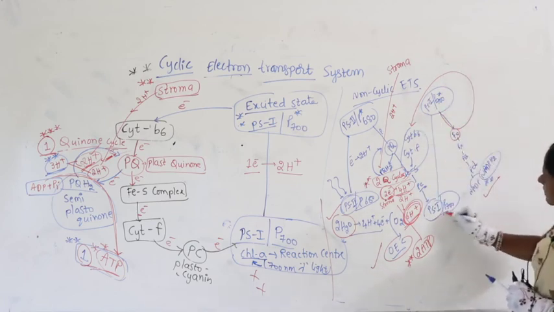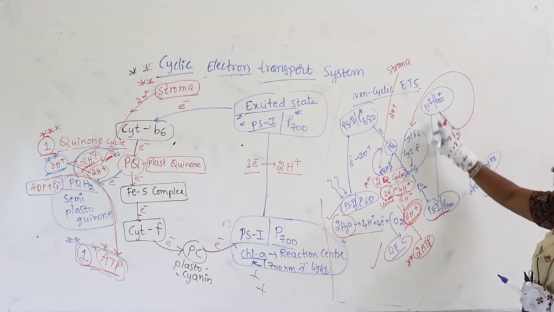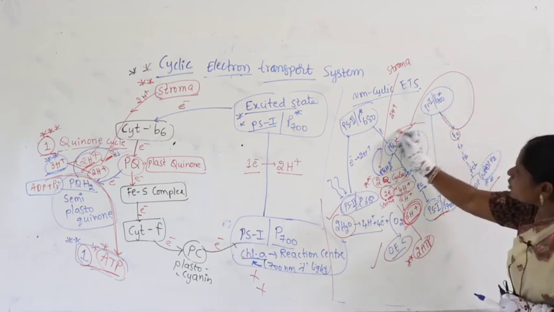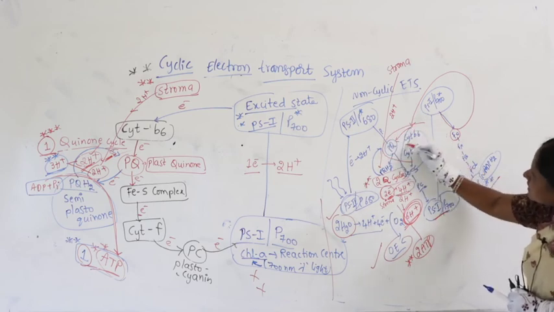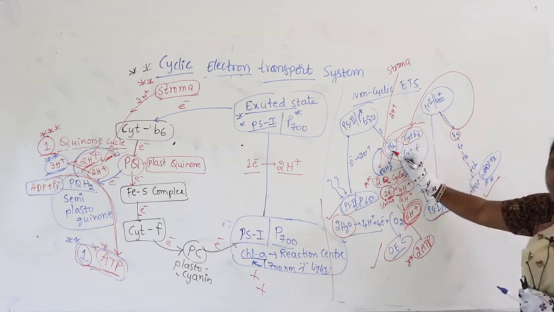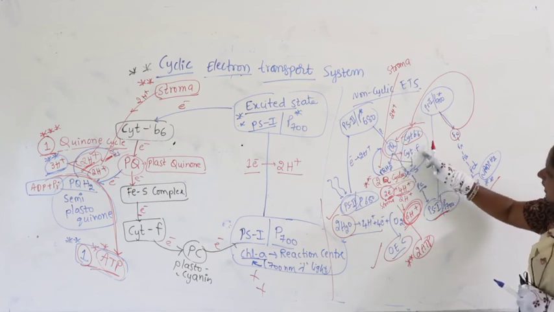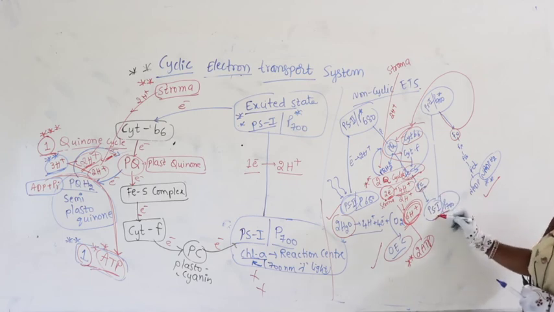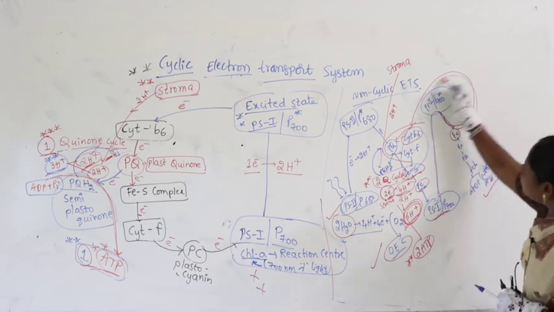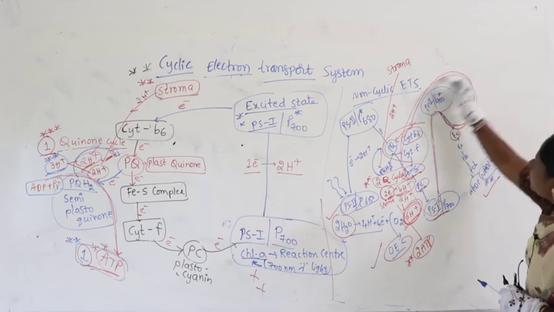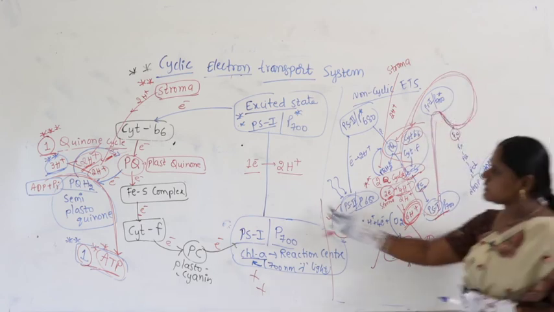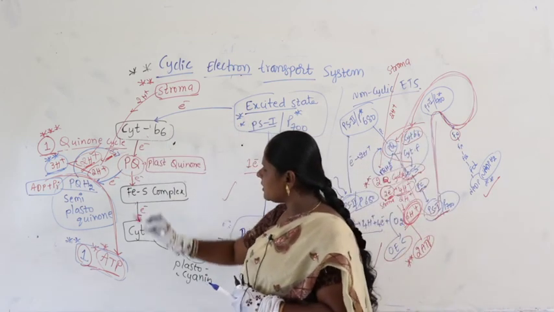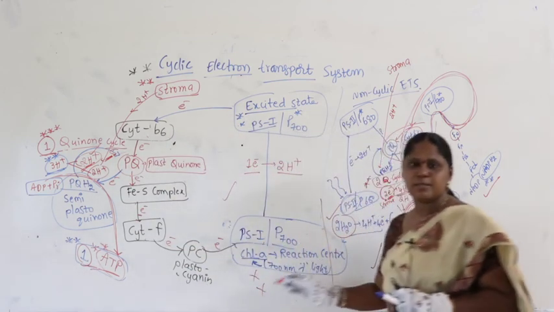From PS1 it starts, PS1 gets excited, goes to cytochrome B6, and from B6 into plastoquinone, from plastoquinone to cytochrome F, iron sulfur, plastocyanin, and then enters PS1. What do you call this? This is cyclic, nothing but the same. So it starts with PS1, cytochrome B6, plastoquinone, iron sulfur, F, PC, and comes back to PS1.